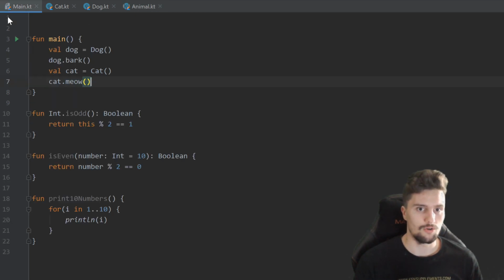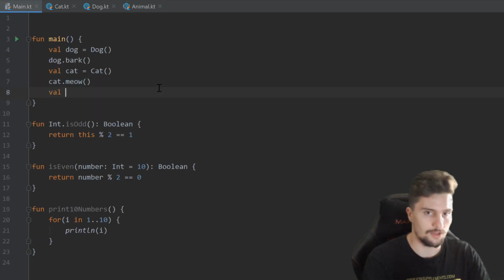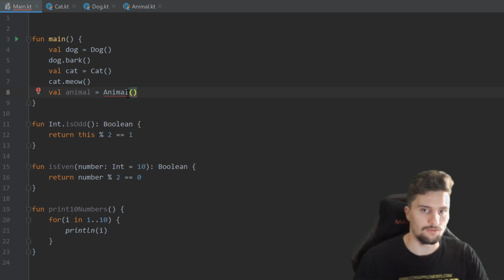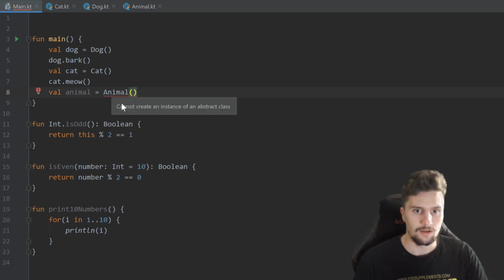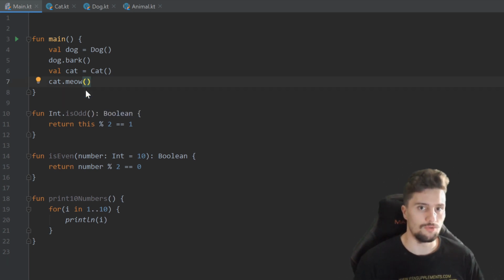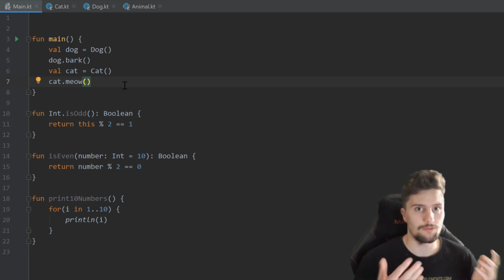So if we go to our main file again and would try that again, val animal is equal to animal, then you see we get an error here. Cannot create an instance of an abstract class. And these abstract classes are mainly just used to model behavior that we want to have in the subclasses, so of the classes that inherit from this animal class, cat and dog, but we don't want to be able to create an instance of an animal.